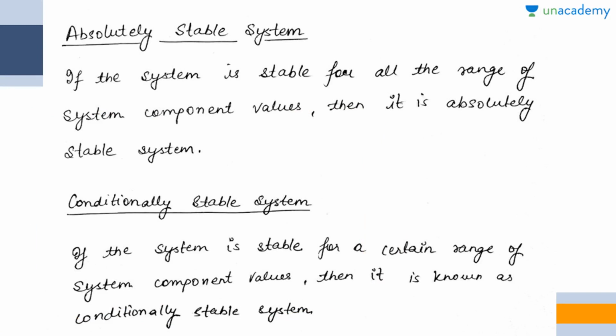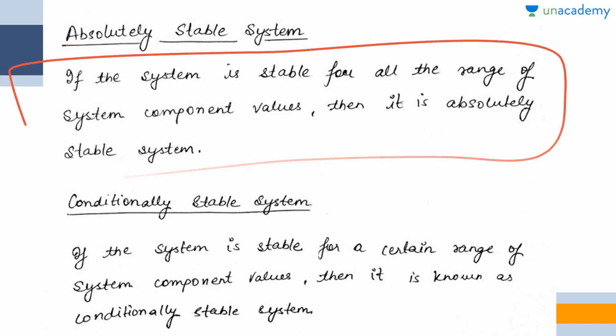Absolutely stable system. What do we mean by absolutely? Absolutely basically means whole, the whole system is stable. This means if the system is stable for all the range of system component values, then it is an absolutely stable system. Which means for every value, whatever we are doing, the system is stable. Whatever input is given, the output obtained is bounded. So the system in which, whatever the value or input given, the output obtained is stable, is called an absolutely stable system.